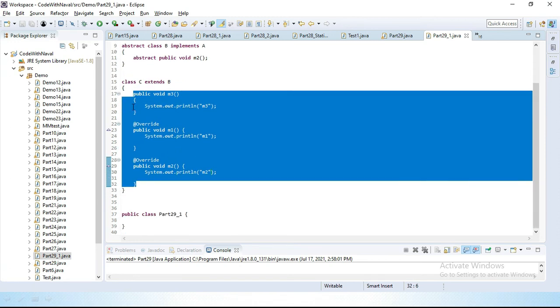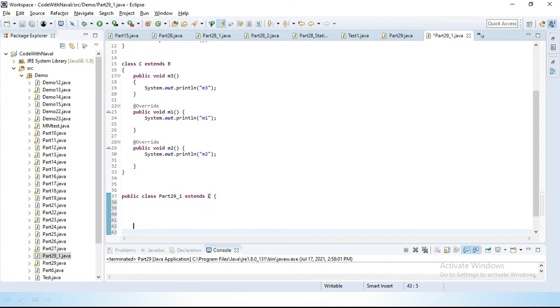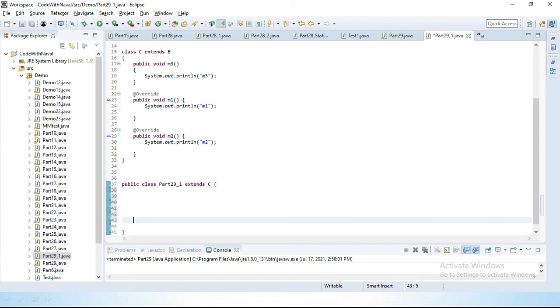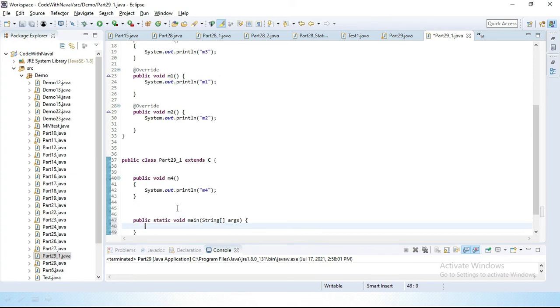Now I want to extend this C class inside our main class. We will simply extend C. And in this C class I want to declare one method, public void m4. Here we simply provide some implementation, System.out.println m4. Now let's create a main method.